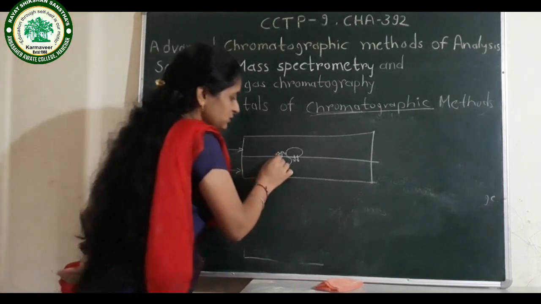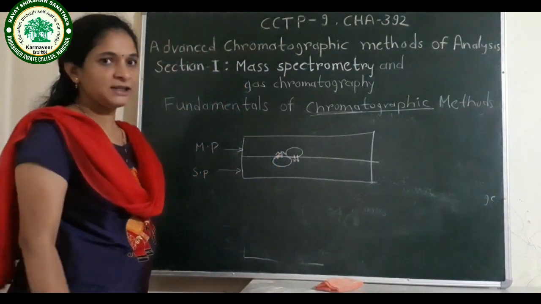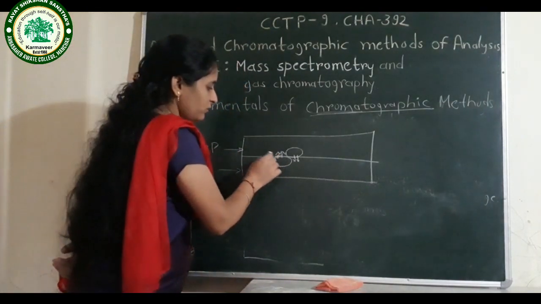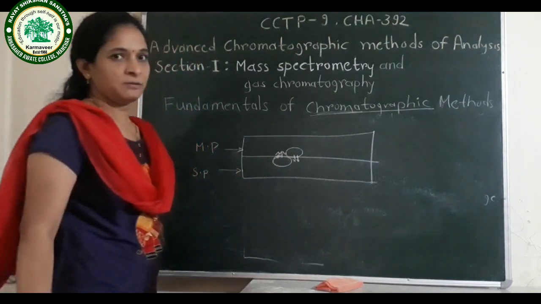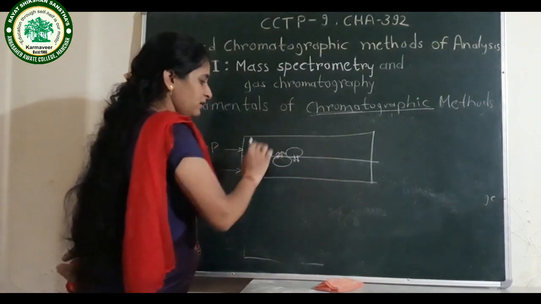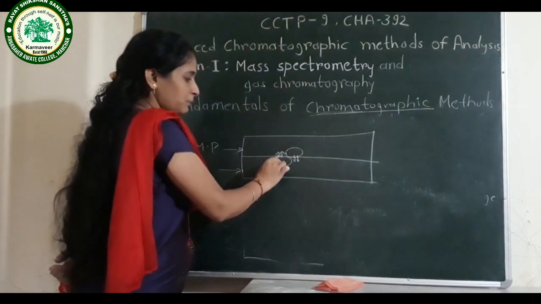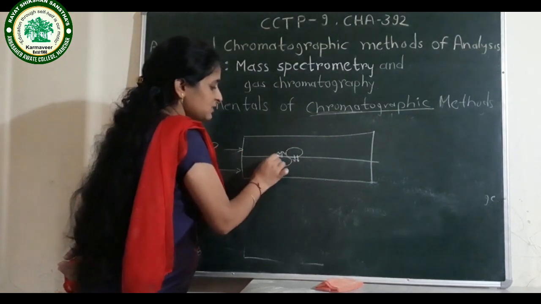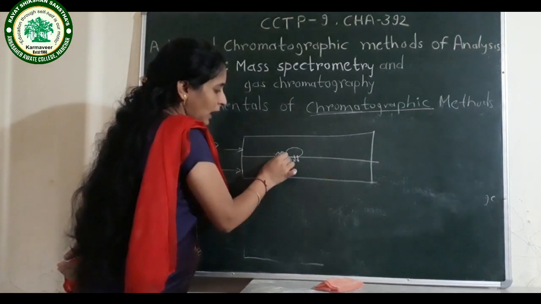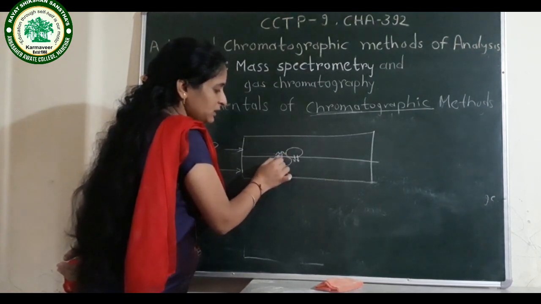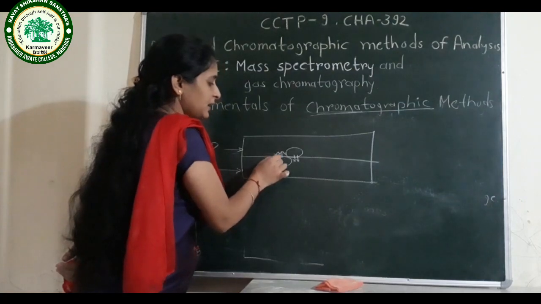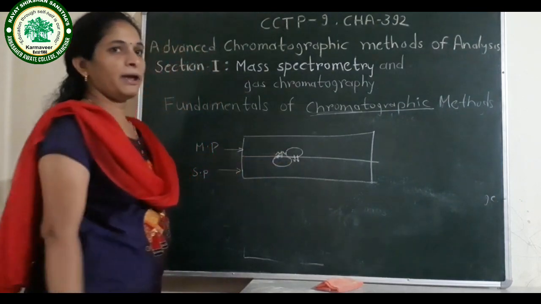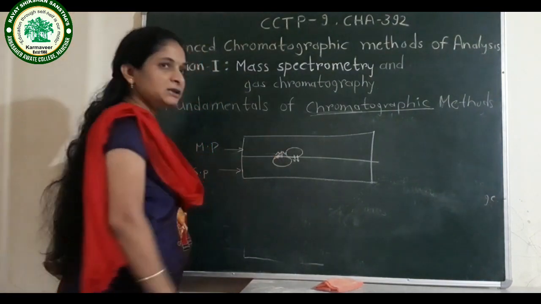Now the components which are remaining on the stationary phase form bonds with the fresh mobile phase. As the mobile phase is running, the stationary phase comes in contact with fresh mobile phase. Again, the components which were adsorbed over the stationary phase get transferred to the mobile phase. Now which components are transferred?